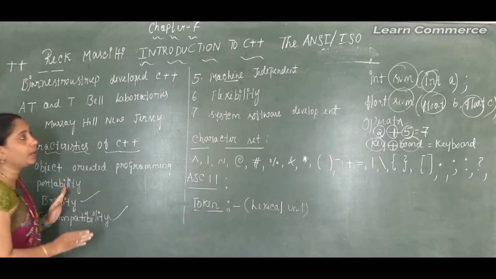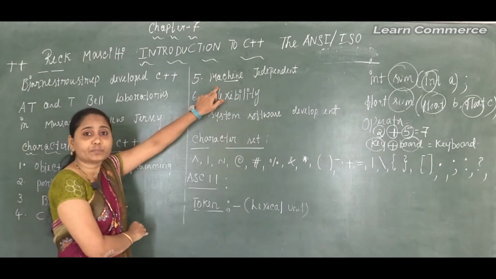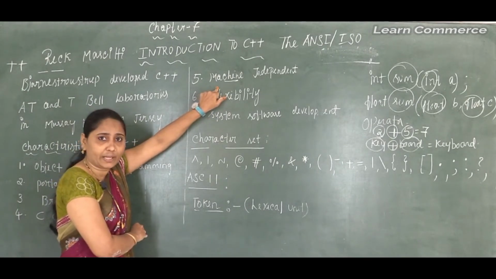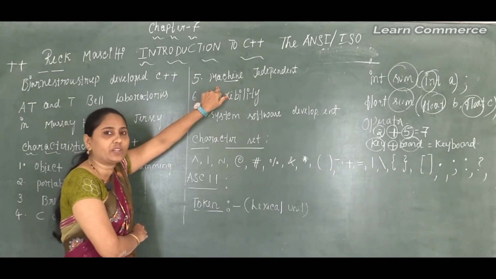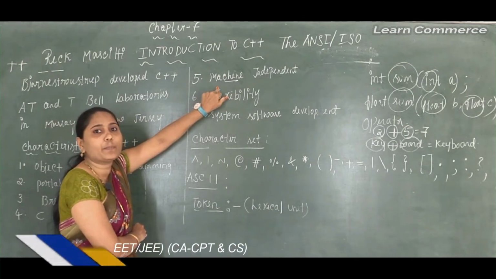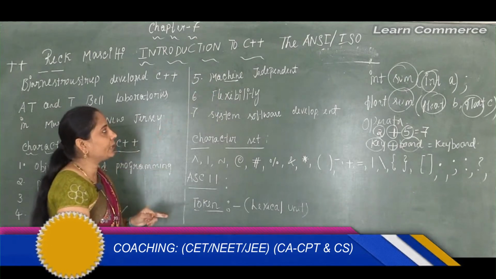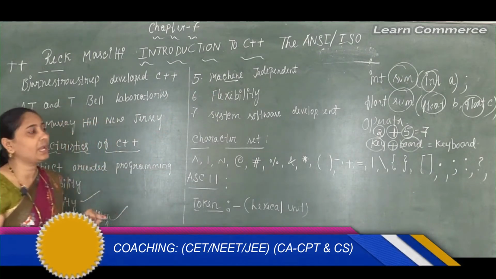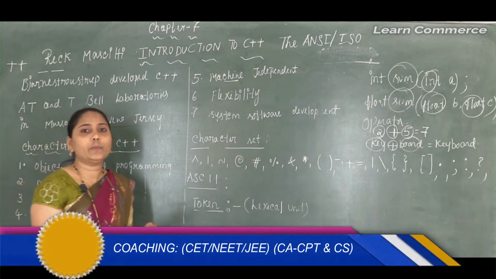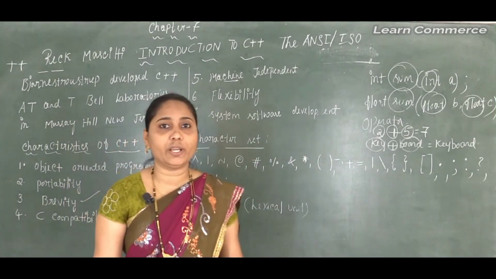But if the language is independent, that means we can say that the language, C++, is a machine independent programming language. And also we can say that the sixth point is flexibility. Okay, the meaning of flexibility in this case.